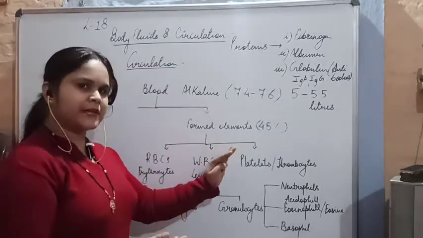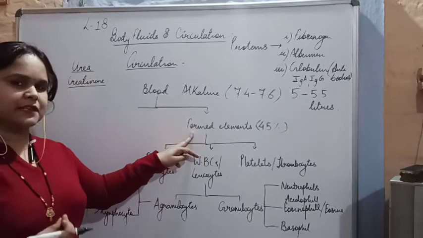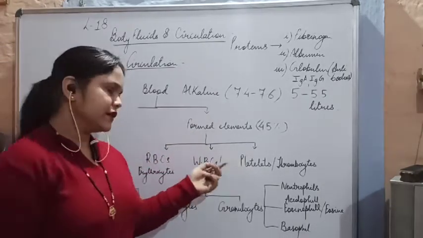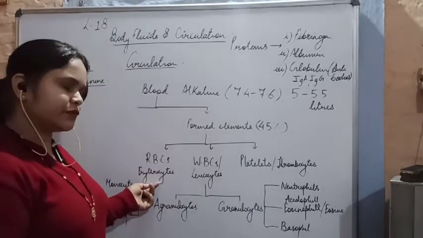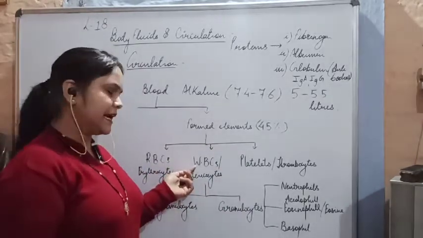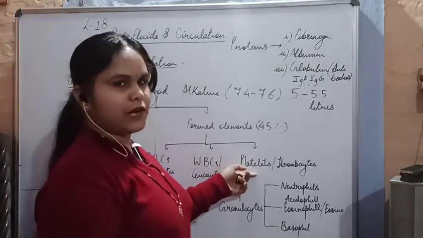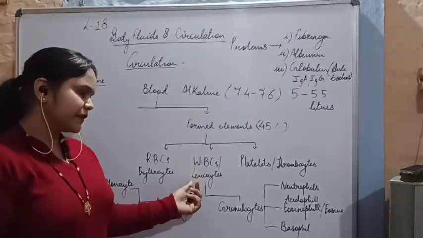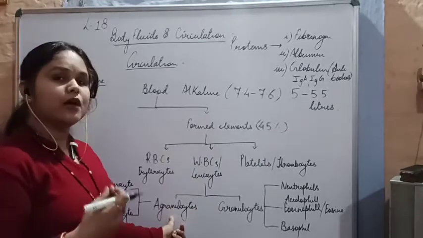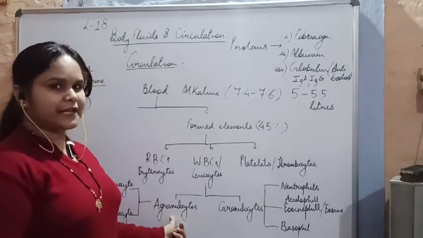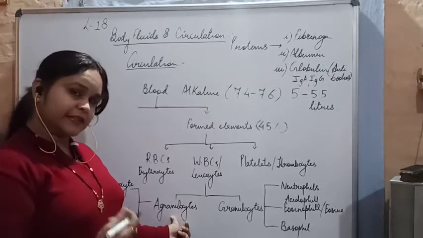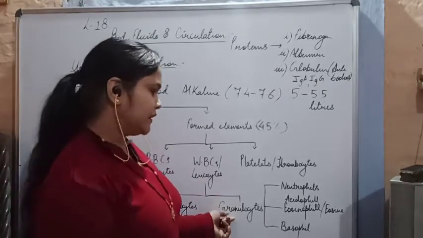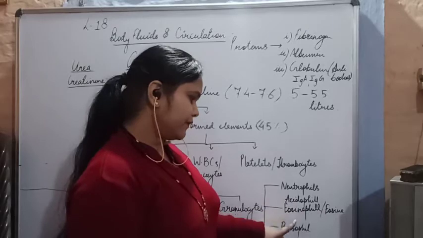Just a brief recap of this. Formed elements, that is the blood corpuscles, are the RBCs, WBCs and platelets. RBCs are also called erythrocytes, WBCs are called leukocytes, and platelets are also called thrombocytes. Leukocytes are divided into two types on the presence or absence of granules. If granules are present in the cytoplasm of the WBC, they are called granulocytes, that is neutrophil, eosinophil and basophil.